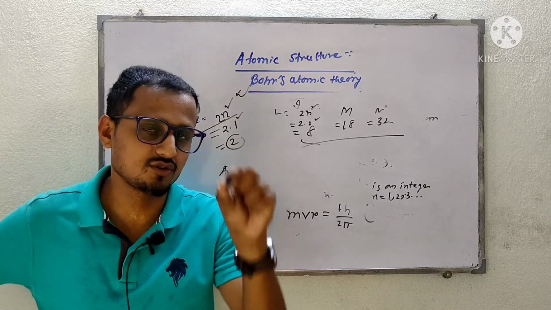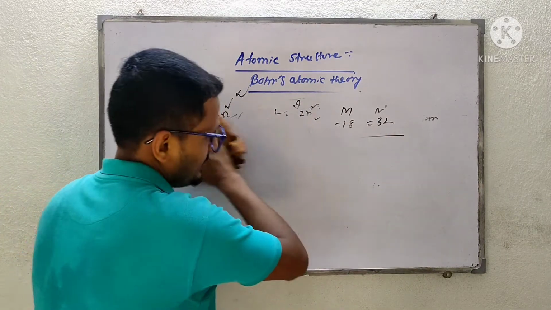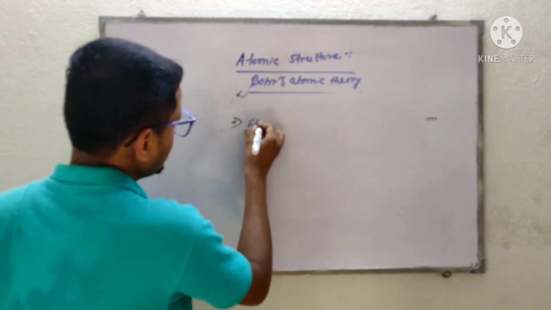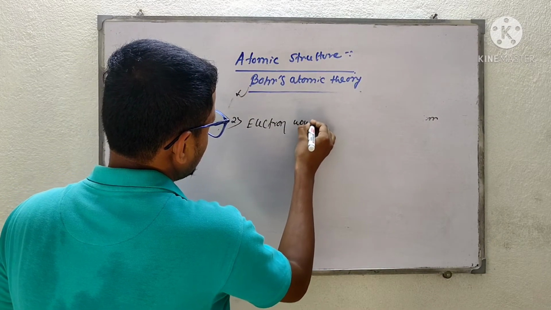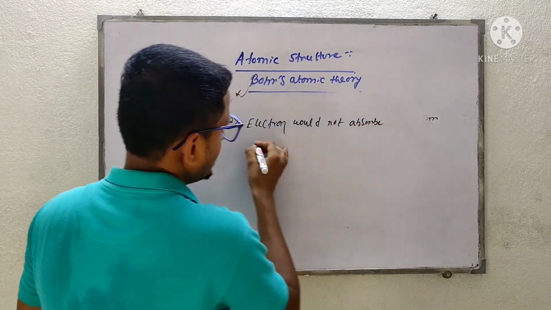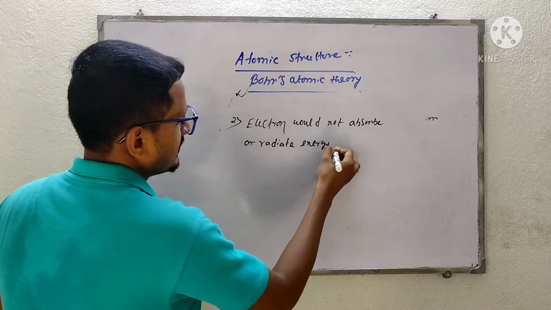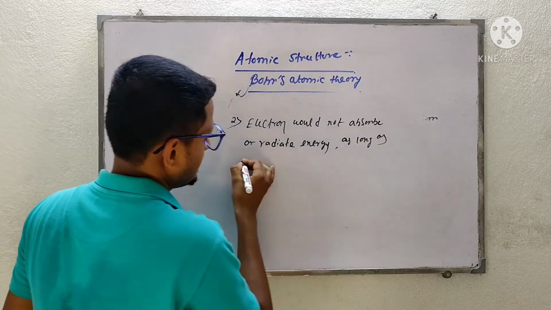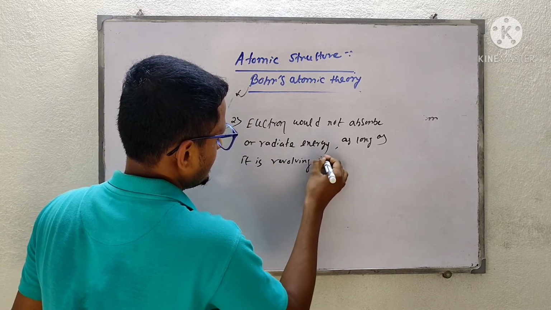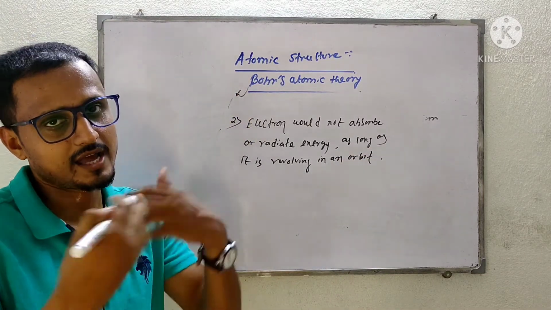The second postulate is that the electron would not absorb or radiate energy as long as it is revolving in an orbit. Okay, it will not radiate energy nor absorb energy.